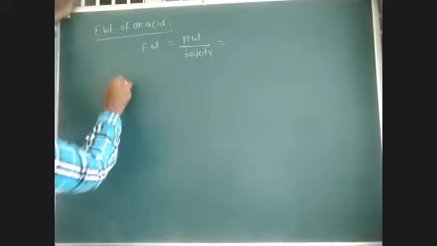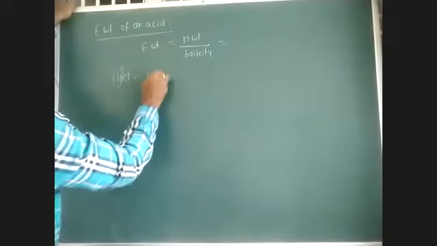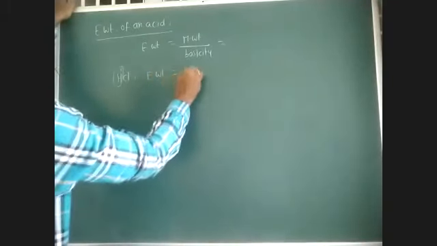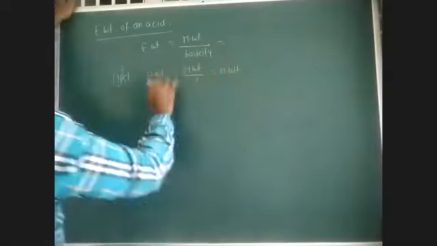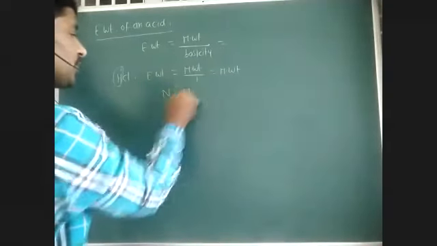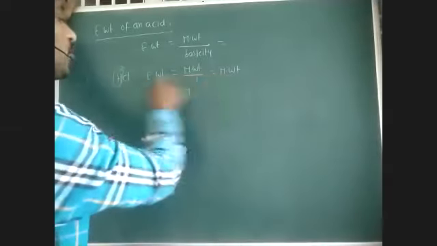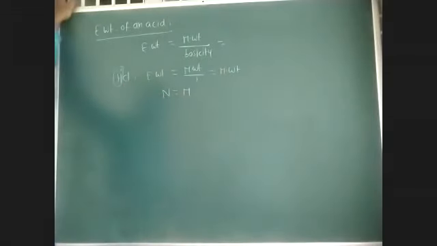For example, if you consider HCl, how many replaceable H plus ions do we have? Only one replaceable H plus ion. So molecular weight by 1. So the equivalent weight and the molecular weight are both the same. Therefore normality and molarity are both the same. This is the difference between normality and molarity: in molarity we use molecular weight, in normality we use equivalent weight. So for HCl, both normality and molarity are the same.